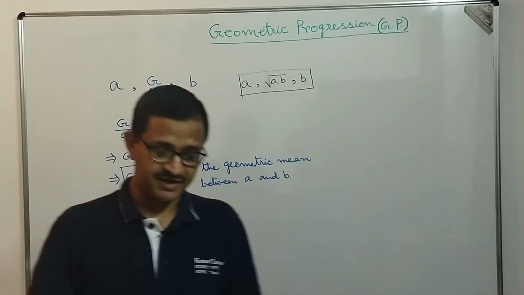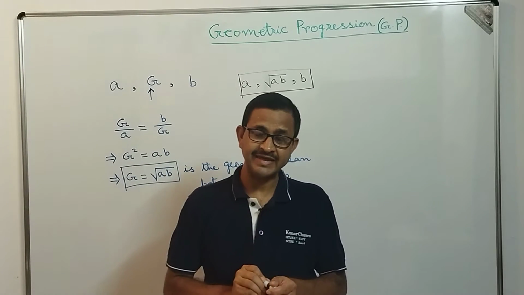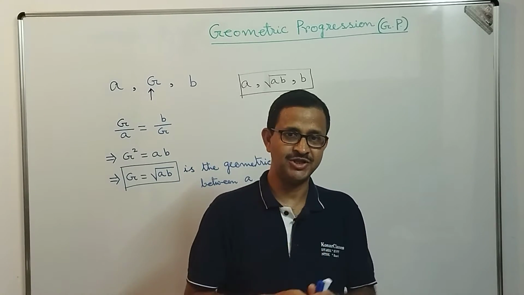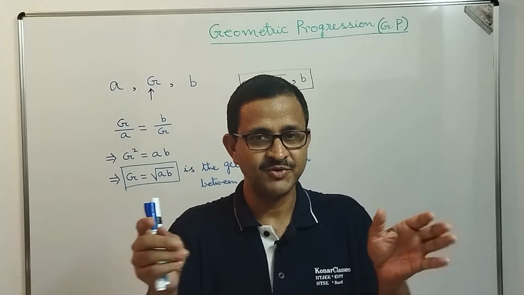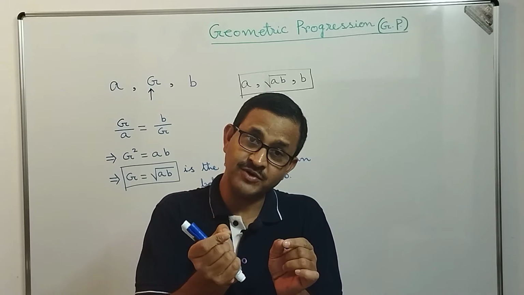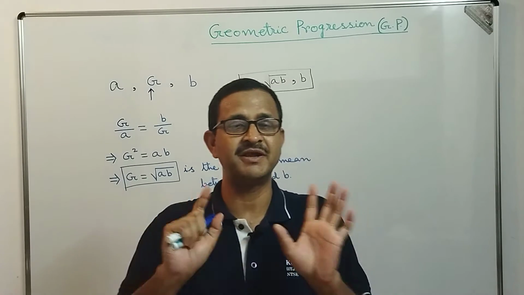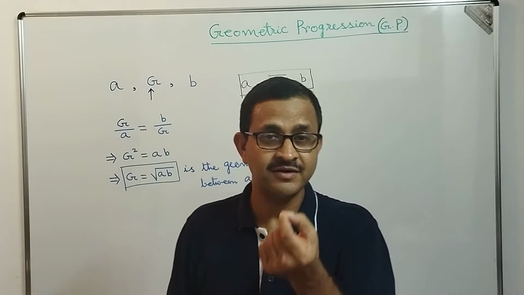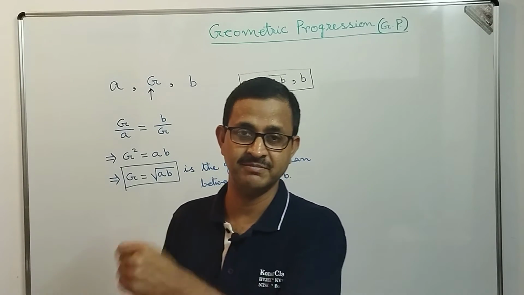Now the point is that, like arithmetic mean, if you recall, between two numbers we can insert any number of arithmetic means, and after inserting we can find those arithmetic means.